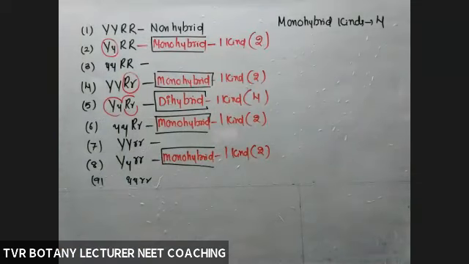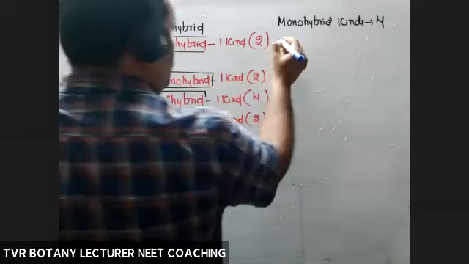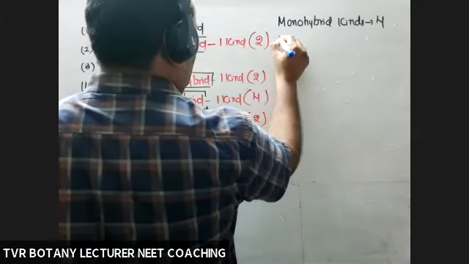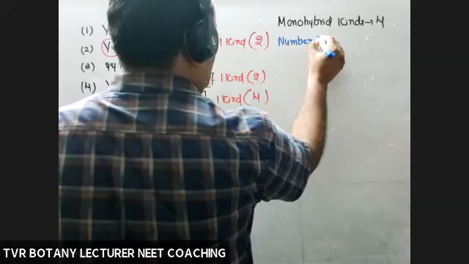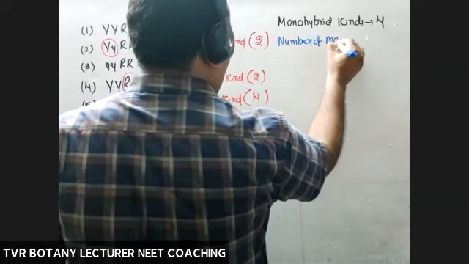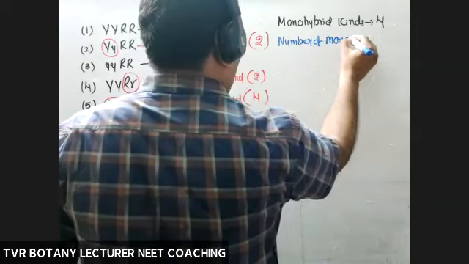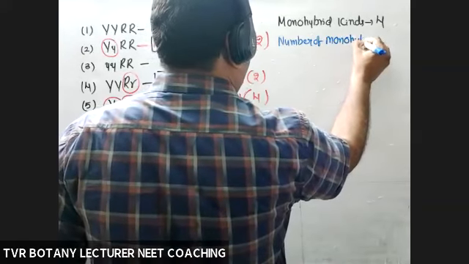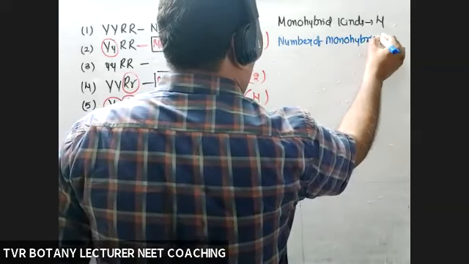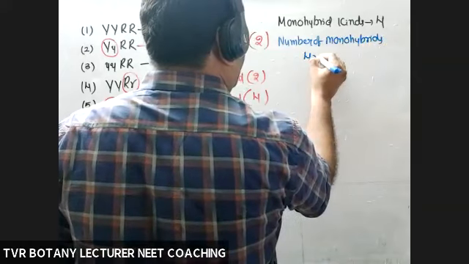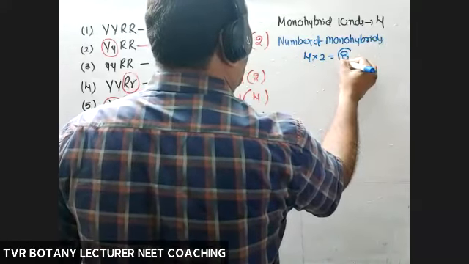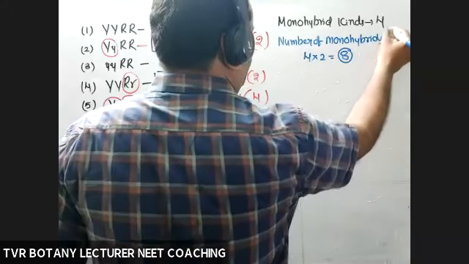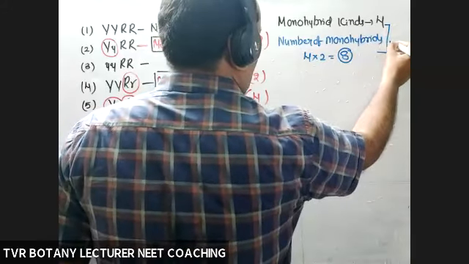And the total number, not kinds, how many times are they repeated? 2 times each. Monohybrids, 4 into 2, 8. The dihybrid total number is 4. So what is the ratio between these two? 1:2.